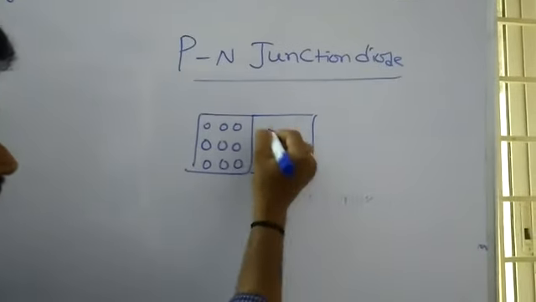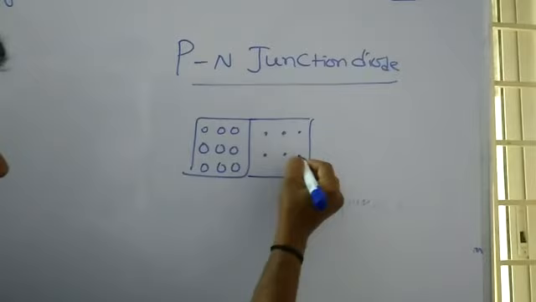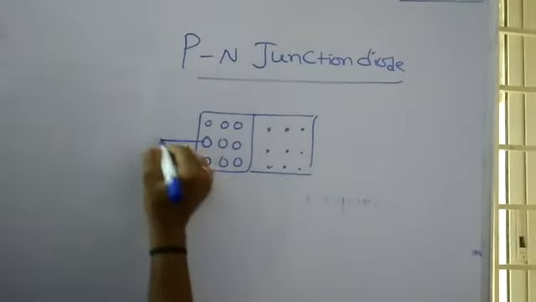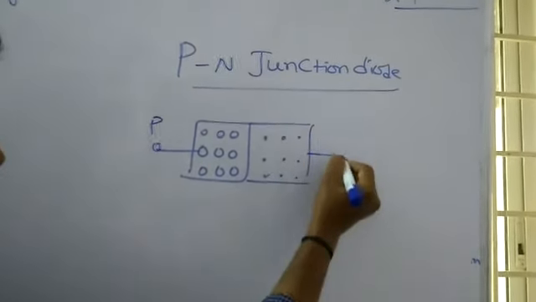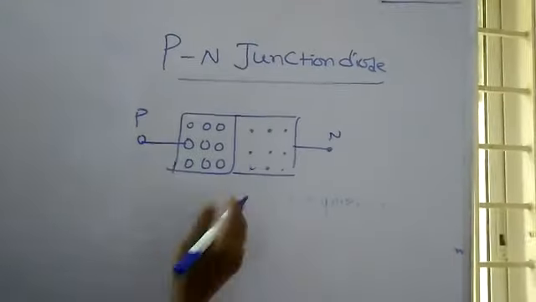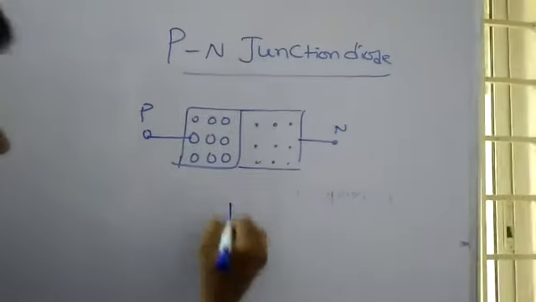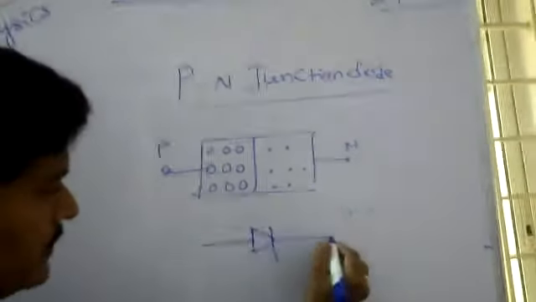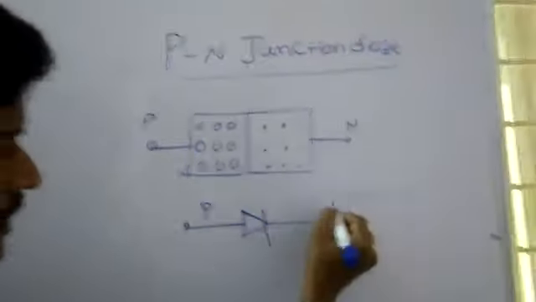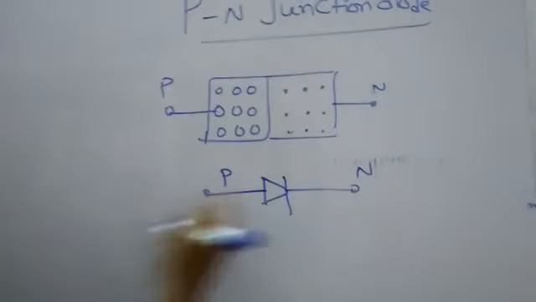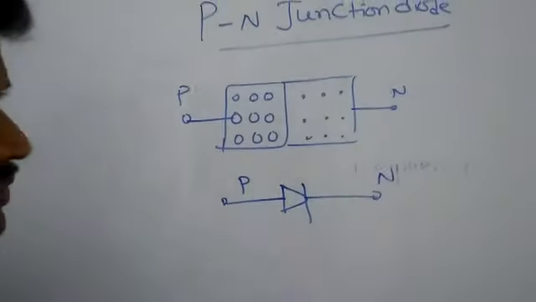This is the p-type material, n-type. In the circuit representation, this is p and n. The arrowhead indicates the p electrode, the line indicates the n electrode.